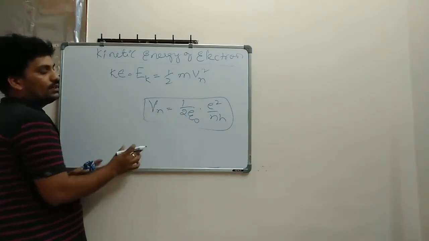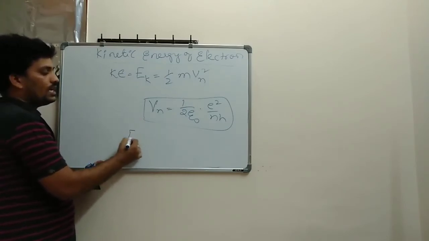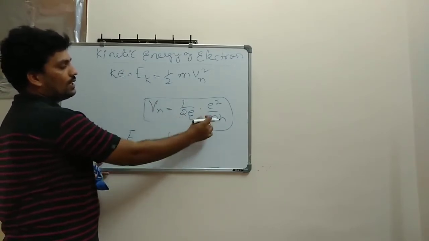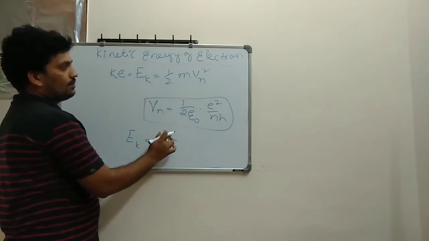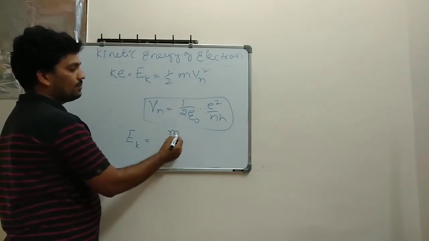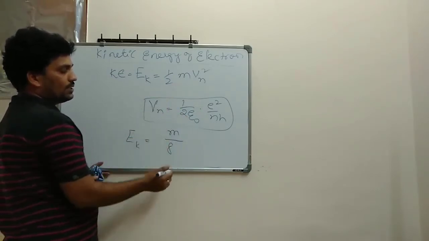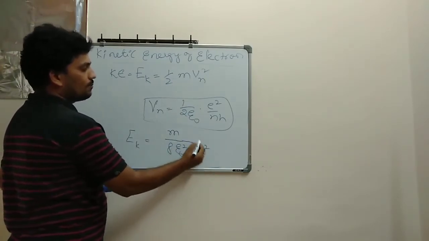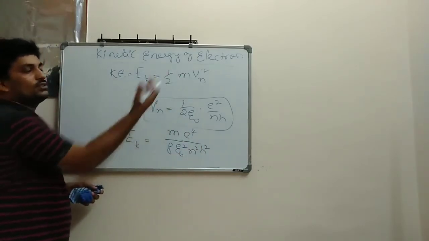Ek value is equal to half into m, everything is squared, so the denominator becomes 4, and 8 I am writing because 2 is multiplied: 8 epsilon naught square n square h square, and upside is e power 4. So this is your kinetic energy.